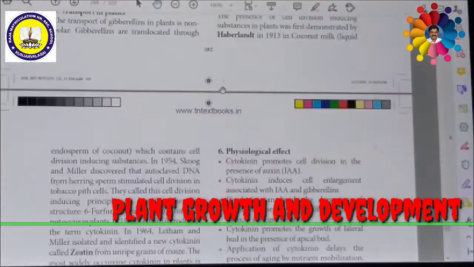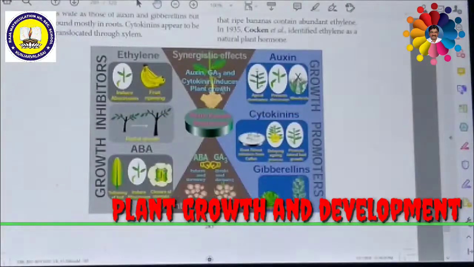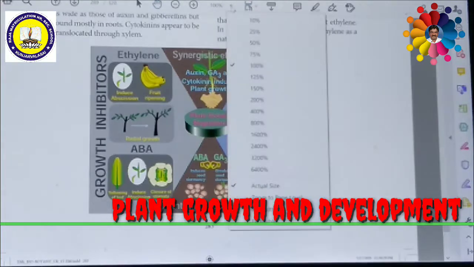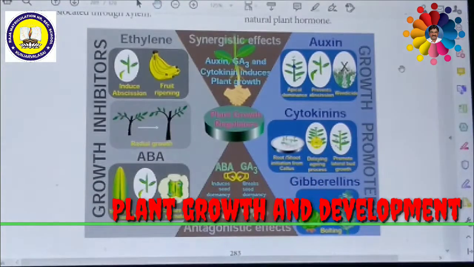Auxin is generally produced by the growing tip of the stem and roots, from where they migrate to the region of action. That means even though they are produced from the tip of the plant, near the meristematic tissue, they can travel along various parts. So wherever it is necessary, they can move.